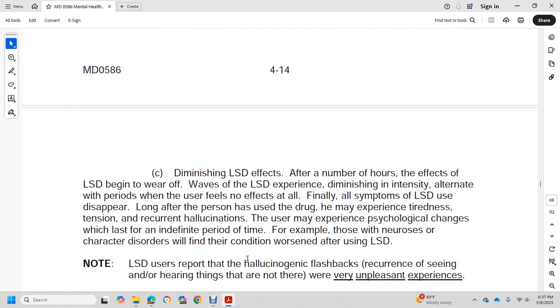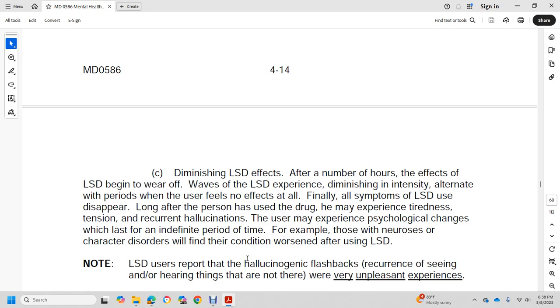Diminishing LSD effects: after a number of hours, the effects of LSD wear off. The experience comes in waves of diminished intensity, alternating with periods when the user feels no effects at all. Finally, all the symptoms of LSD usually disappear. Long after the person has used the drug, he may experience tiredness, tension, and recurring hallucinations. The user may experience psychological changes which last an indefinite period of time.